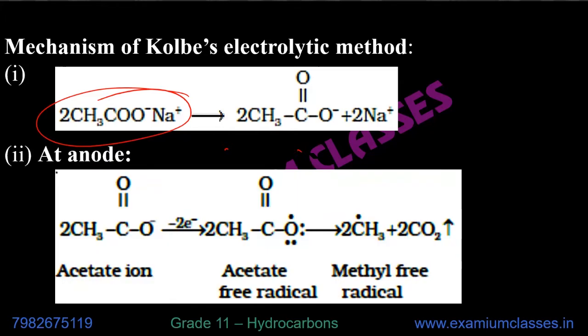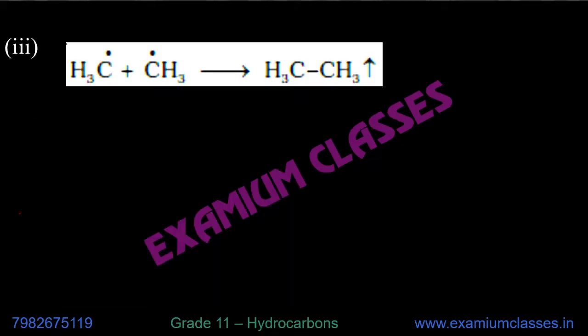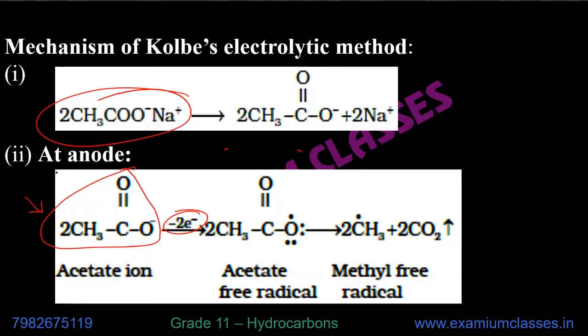Okay. Then this ion loses the electrons, and actually two ions are considered at the same time. The reason is because in the next step we will see that two free radicals combine to form ethane. So we need two free radicals. That's why in this reaction you will have two everywhere.